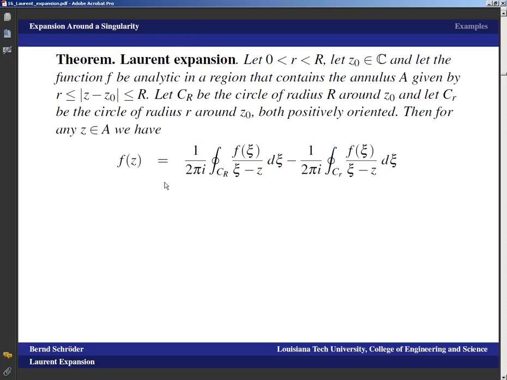And we're going to also show now on the rest of this panel a variety of other ways to express that. Before we go there, first we notice that this is very much like the Cauchy integral formula, except that we're now subtracting the integral over the smaller circle. And I think this is the first time that we're encountering this symbol here, an integral with a circle in it.